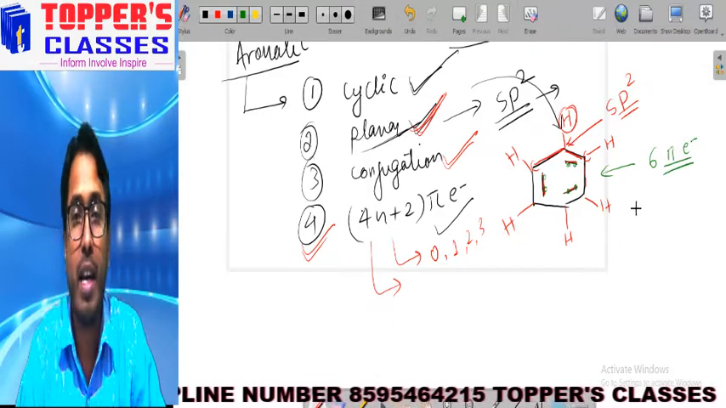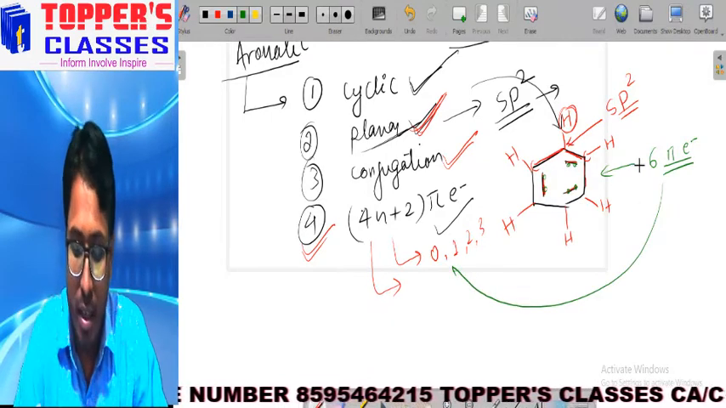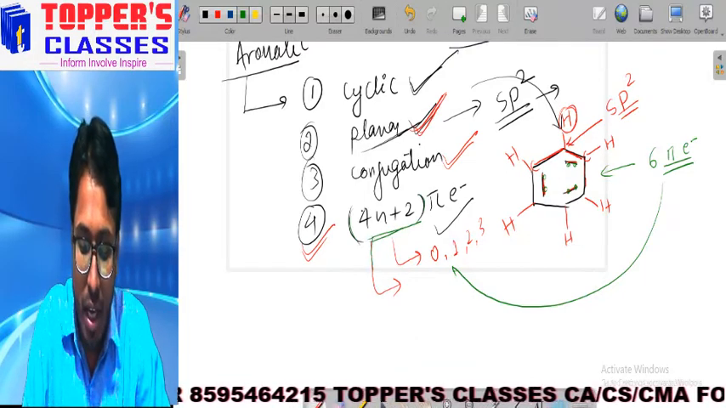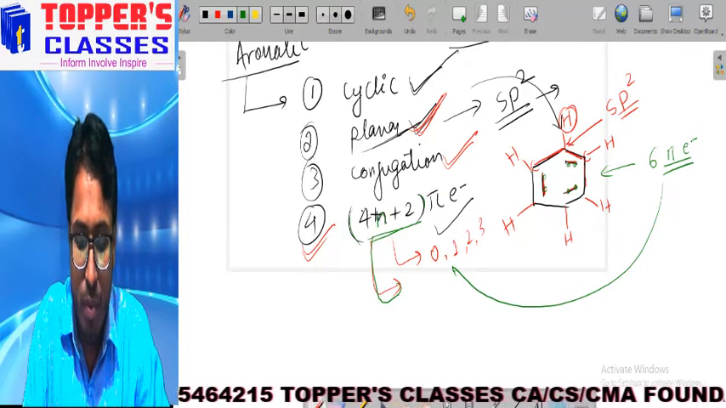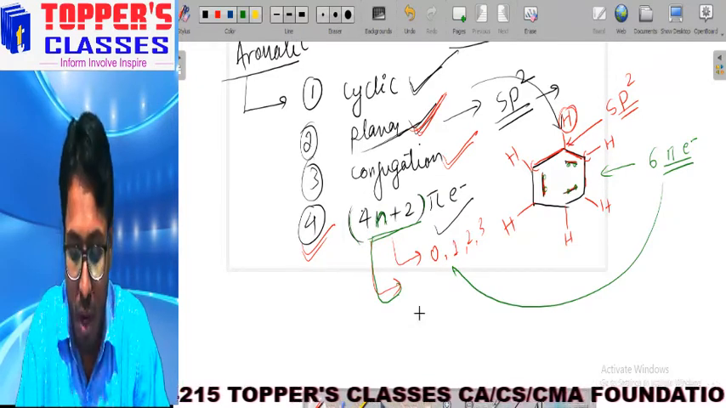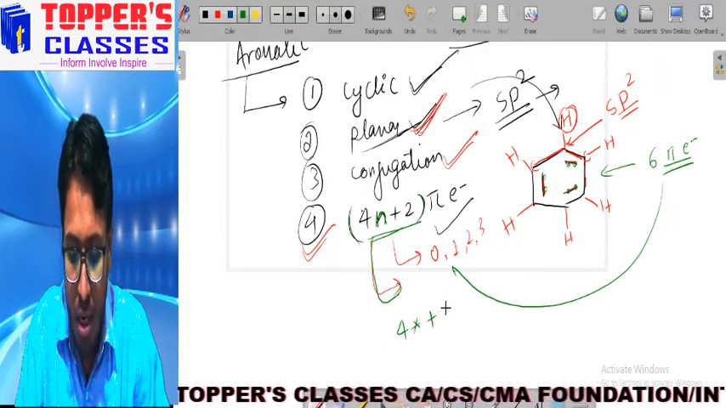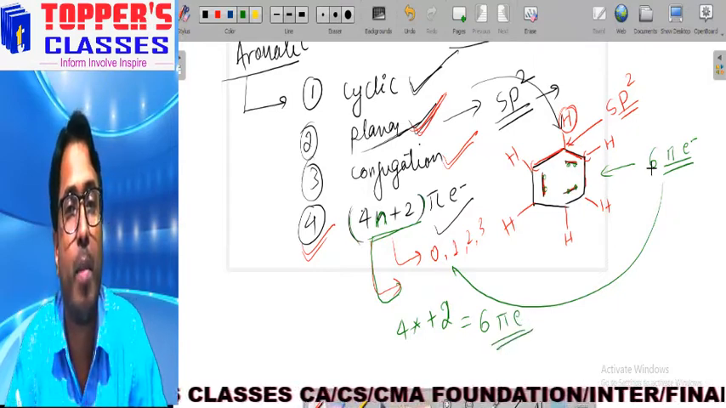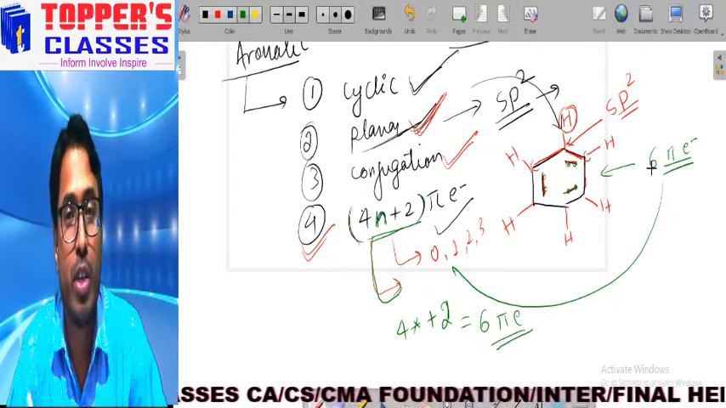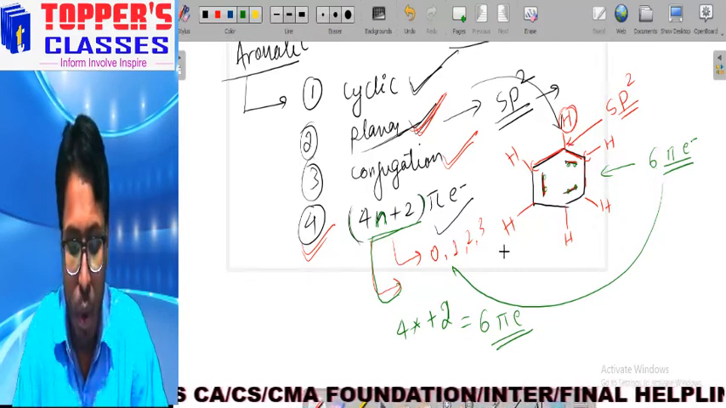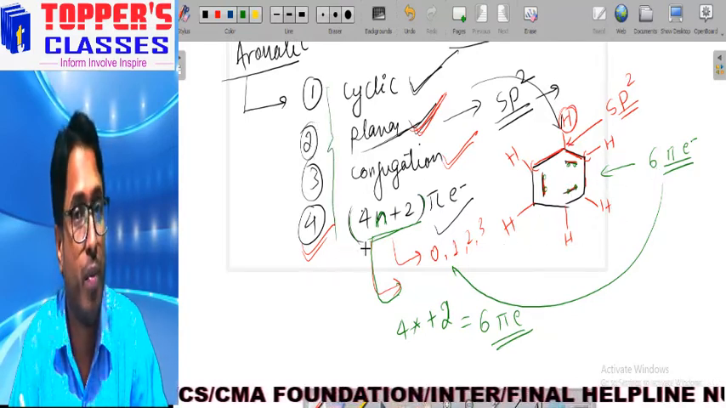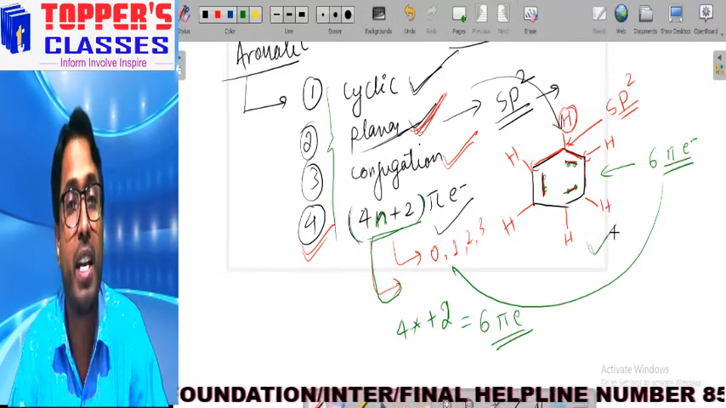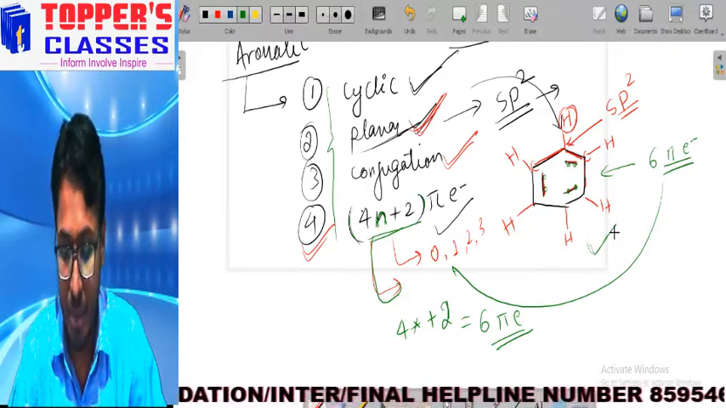Now let us try to apply this rule. If we put 1 in place of n, we get 4 into 1 plus 2, that means 6 pi electrons. So this particular molecule is following Huckel's rule as well. All the rules are followed by this molecule. Therefore, this is an aromatic compound, and aromatic compounds are highly stable. They are stable in nature.